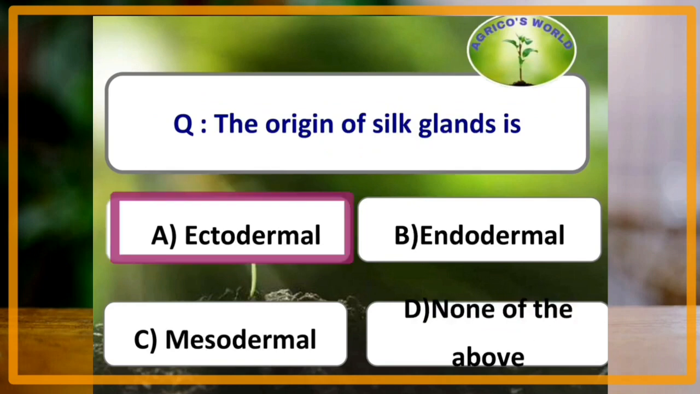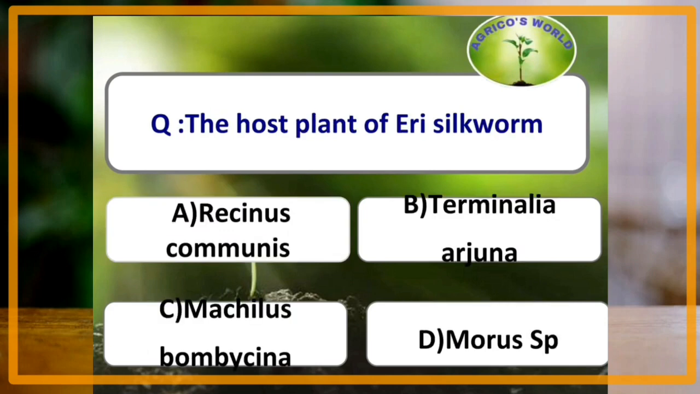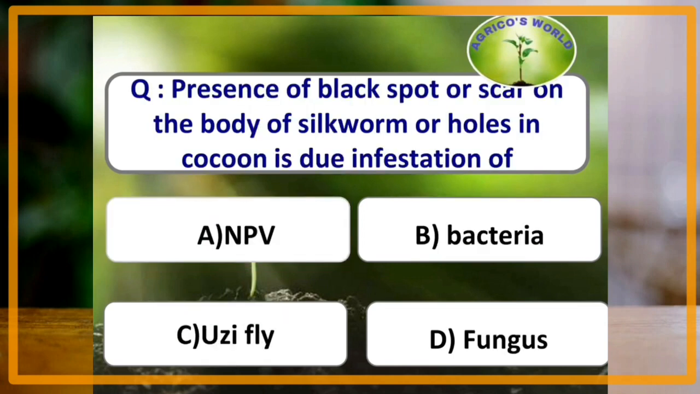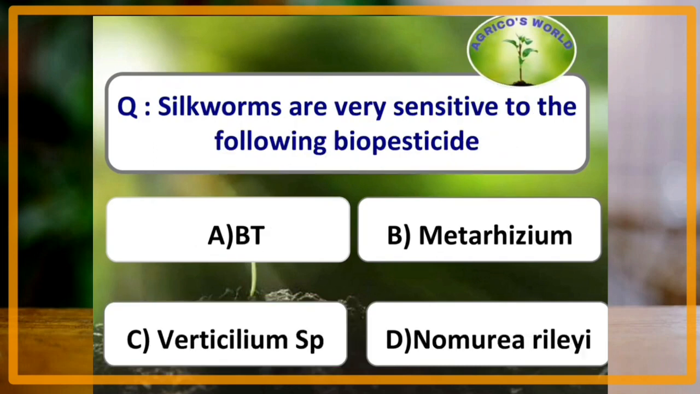The origin of silk glands is ectodermal. The host plant of Eri silkworm is Ricinus communis. Presence of black spot or scar on the body of silkworm or holes in the cocoon is due to the infestation of Uzi fly. Silkworms are very sensitive to the biopesticide Bacillus thuringiensis.